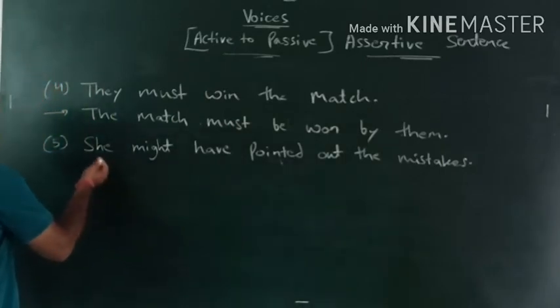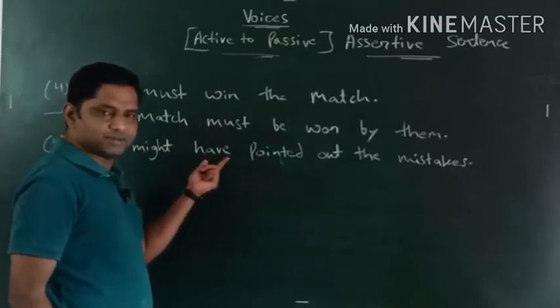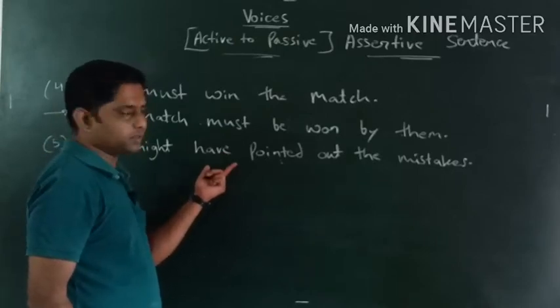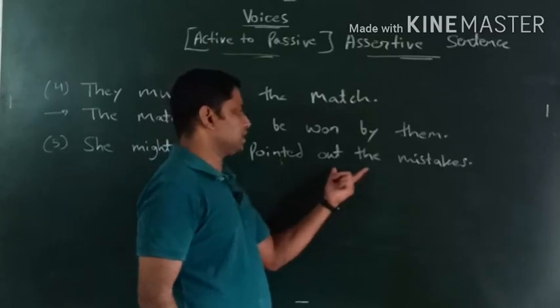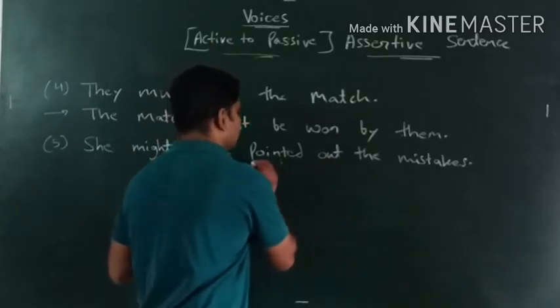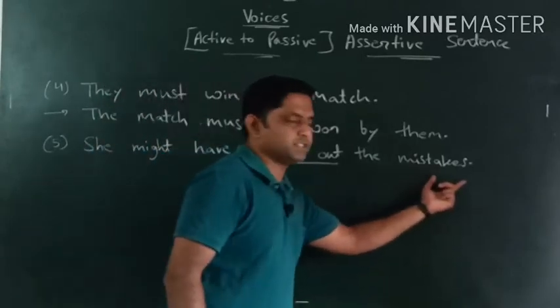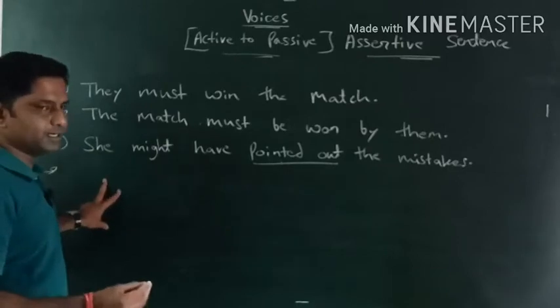So she is the subject here, might is a modal auxiliary verb, have is an additional helping verb over here. Pointed is an action verb in third form. Pointed out, the whole thing we consider as an action verb, right? The mistakes is an object. So obviously here a little difference is there.